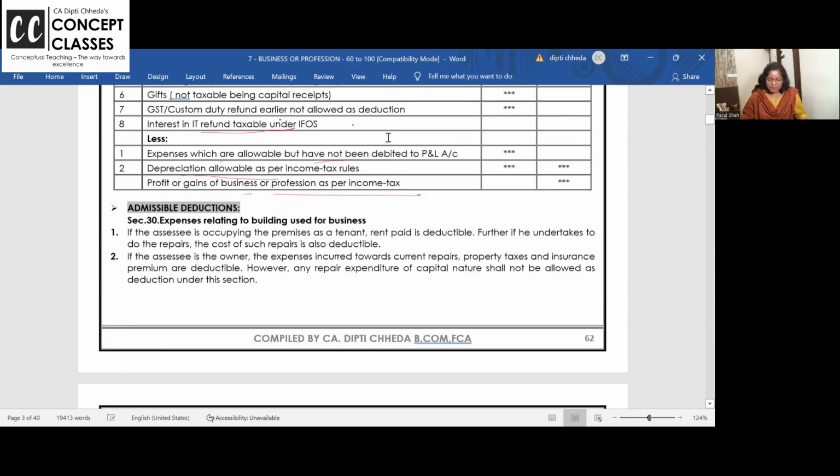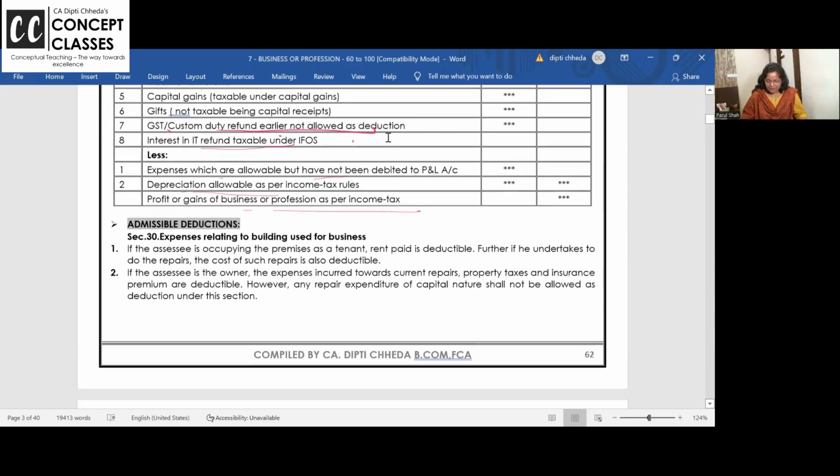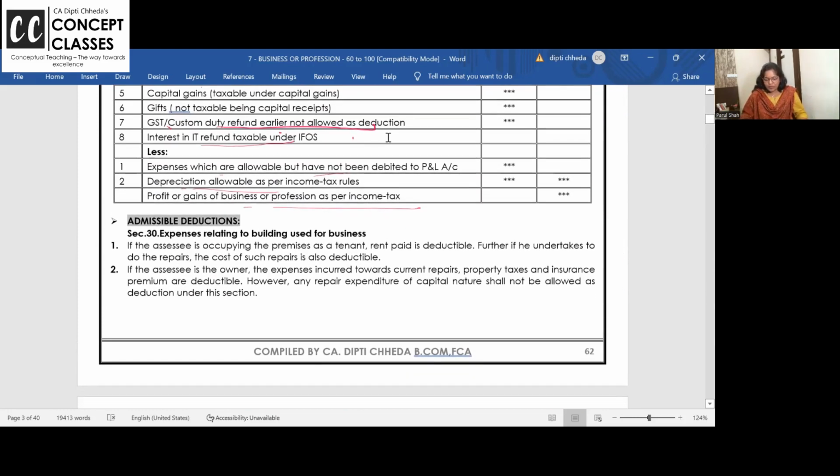All right. So now we know the gist of this chapter, add and less. Now what we are doing is admissible expenses. Please revise this lecture 2-3 times. When you listen again, you will get a grip on it and your pen will flow. You will get a superb speed before the exam.